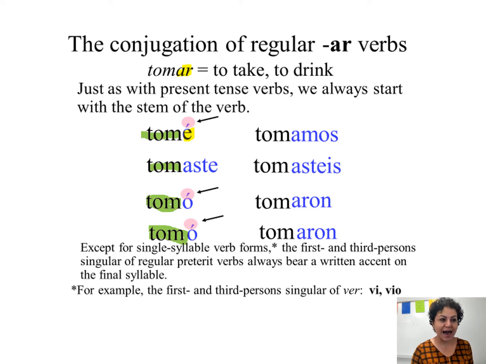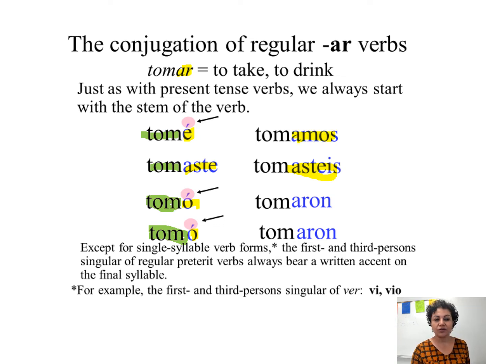When I want to say I drank coffee, I need to say yo tomé, tú tomaste, él, ella, usted tomó, nosotros, nosotras tomamos. In the vosotros form, in Spain, they say tomasteis, that is an optional part.